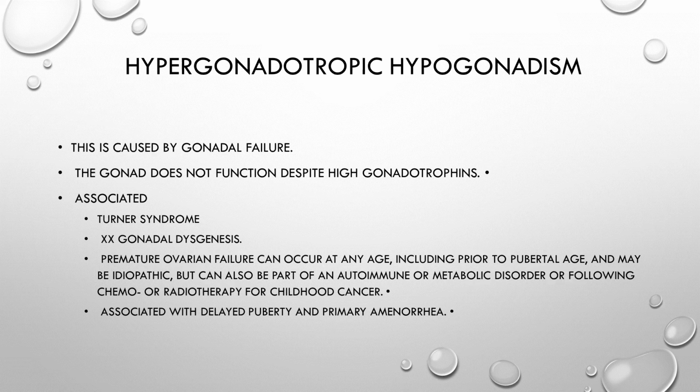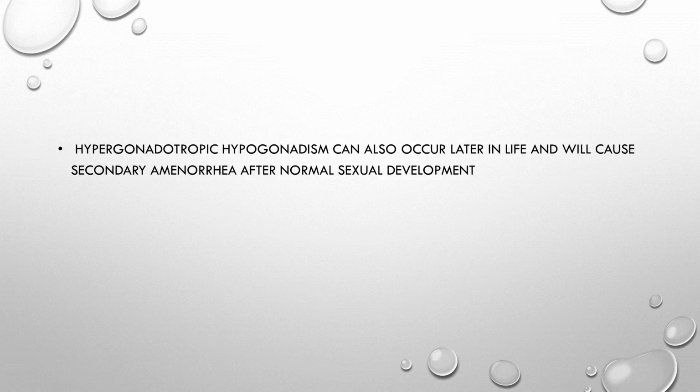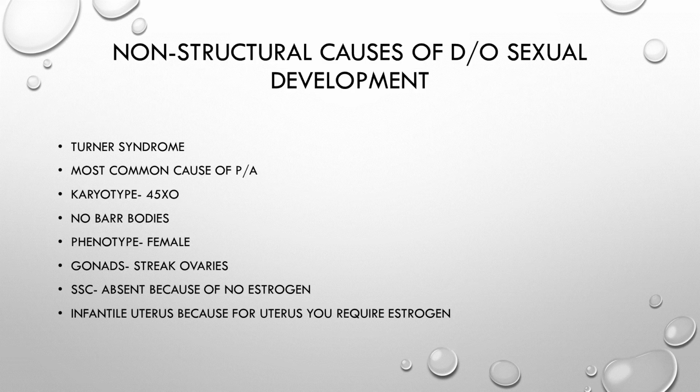Now, what is hypergonadotrophic hypogonadism? I have just explained. It is because of gonadal failure, gonadal agenesis or dysgenesis. There are high gonadotropins, but the gonad doesn't function, and it is associated with Turner syndrome, XX gonadal dysgenesis, and premature ovarian failure. It is associated with delayed puberty or primary amenorrhea. It can also occur later in life, causing secondary amenorrhea after normal sexual development.